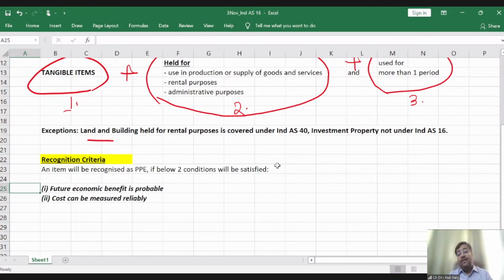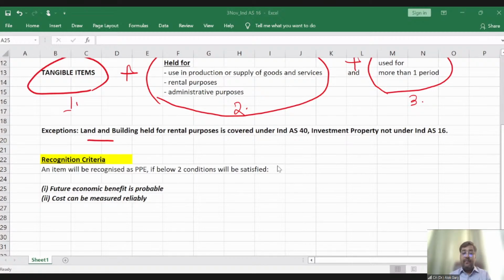Now, friends, tell me whether future economic benefit seems to be probable from that machinery. Answer is no. Whether that machinery will be capitalized as PPE, will be recognized as PPE, answer is no. So an item will be recognized as PPE if the below two conditions are satisfied. First one is future economic benefit is probable and second, cost can be measured reliably.